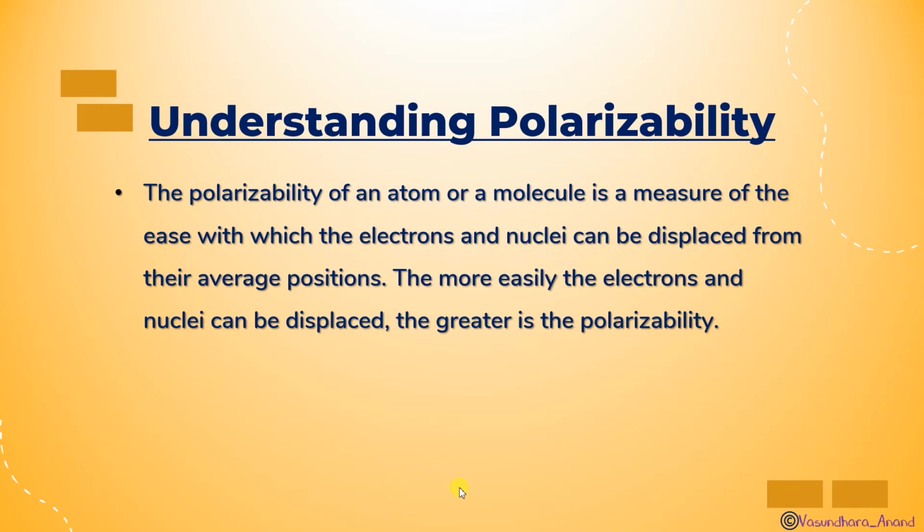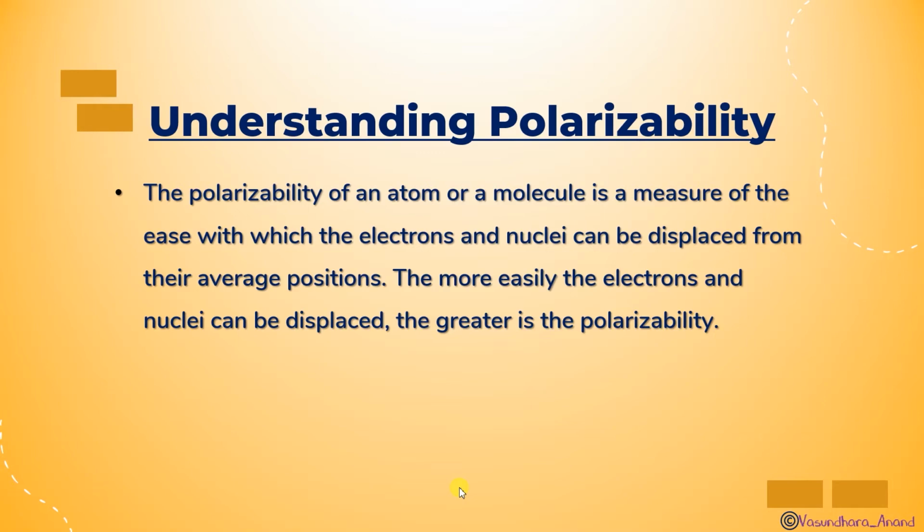The polarizability of an atom or a molecule is a measure of the ease with which the electrons and the nuclei can be displaced from their average position. How it gets distorted and displaced from its original position, and where it will displace towards the cation. That ease is called polarizability.